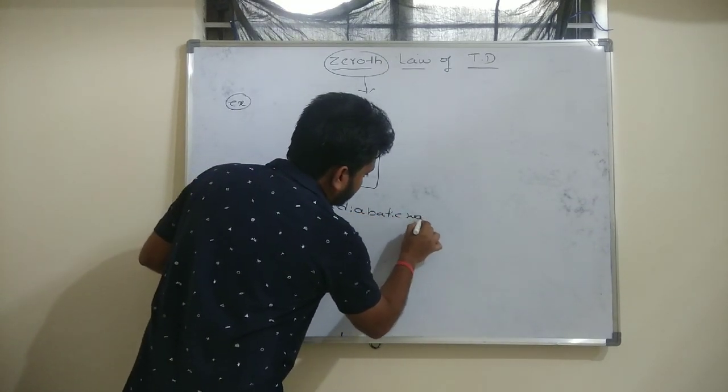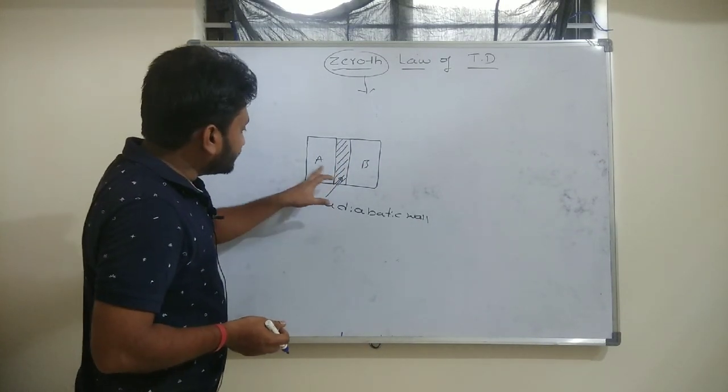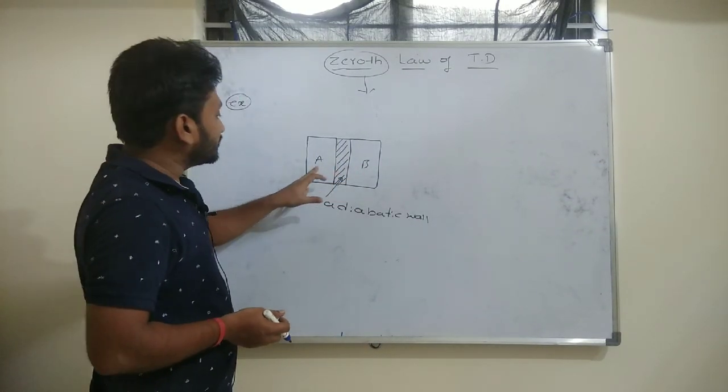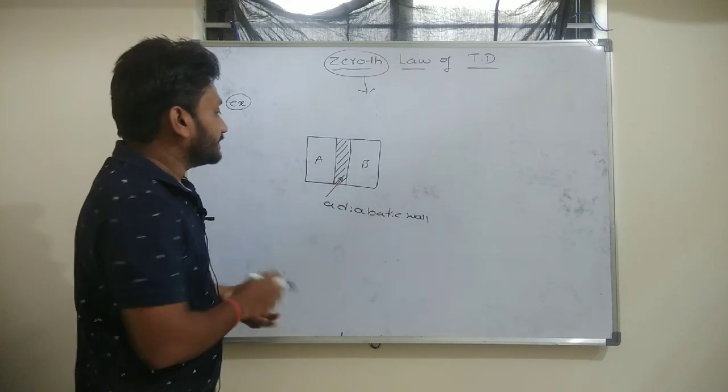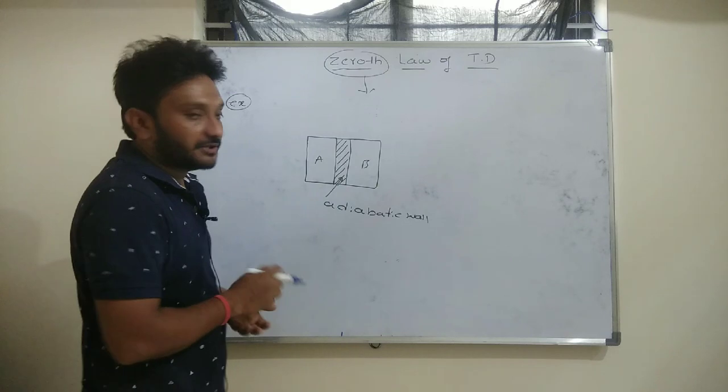What do we mean by an adiabatic wall? An adiabatic wall is a wall which will not allow heat to transfer from A to B or B to A, which will completely isolate A from B and B from A.